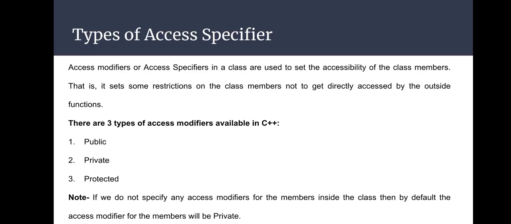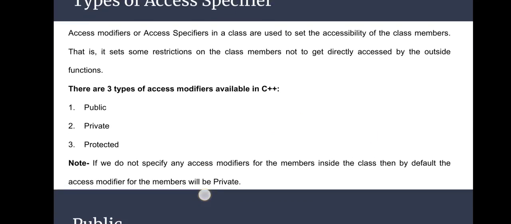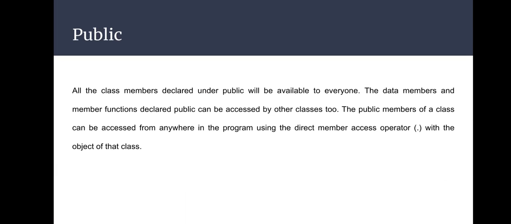Note that if we do not specify any access modifier for the members inside the class, then by default the access modifier for those members will be private.